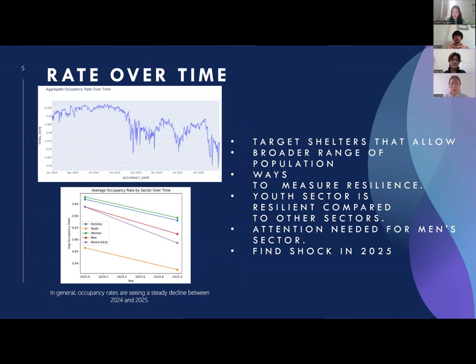And so overall, we should target shelters that allow for a broader range of population to be sheltered. We found a way to measure resilience by seeing the difference between the maximum and average. We also found that the youth sector is the most resilient, while the men may need more attention. And we want to monitor the shock in 2025 to see if it's an effective way to decrease occupancy rates and make the system more resilient.